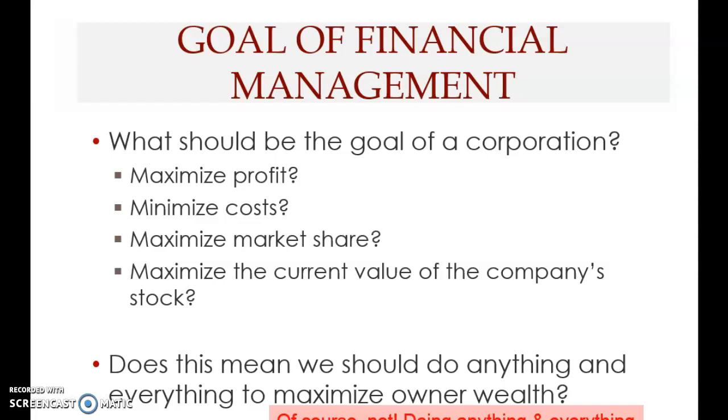Doing anything and everything will not maximize the owner's wealth. If you do something illegal, it's going to jeopardize the owner's wealth. If you do something unethical, for example, it is also going to jeopardize the owner's wealth. Therefore, whatever you want to do must be legal and ethical. You cannot simply do anything just to maximize owner's wealth, because it may increase the profit or the return in the short term, but it might jeopardize it in the long run.